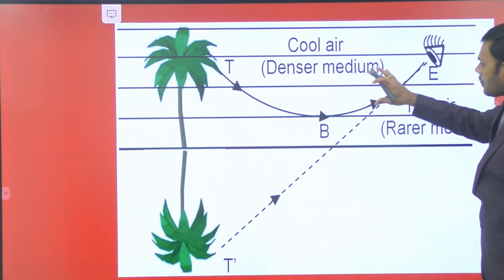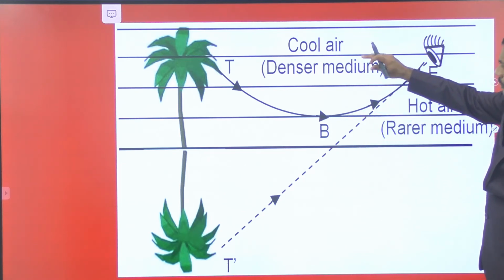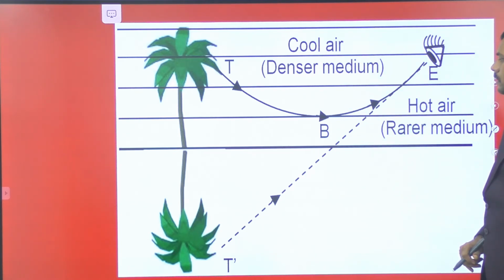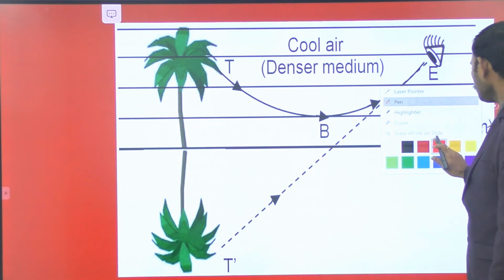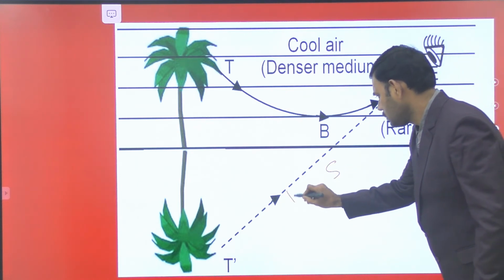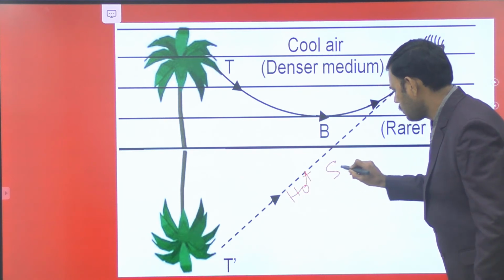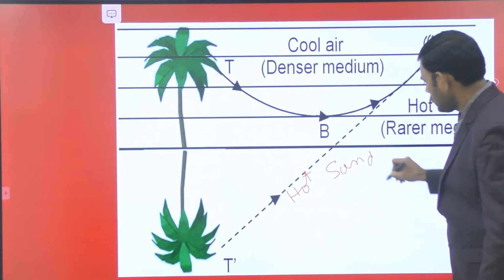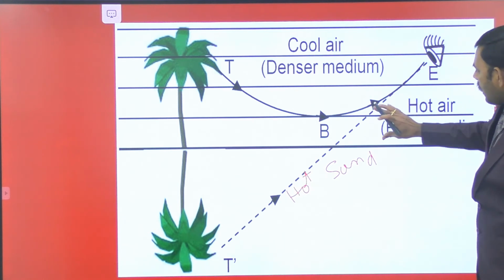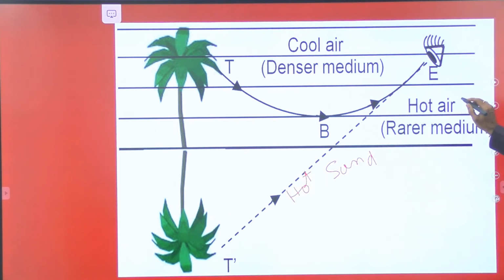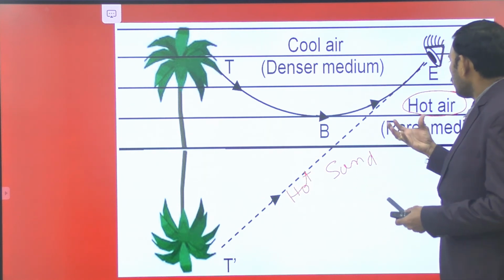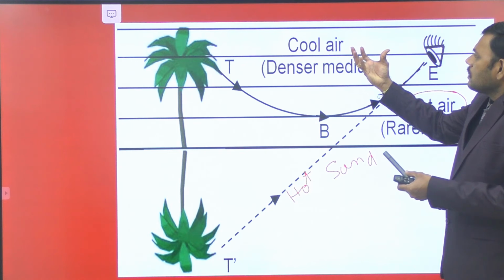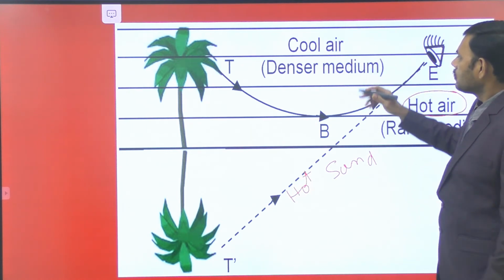Here let us consider this is the hot region. Let this be the sand. Students, let us assume this is hot sand, at very high temperature in the summer season in the desert. Above the hot sand we have hot air. When you go to higher levels there is cool air, because when hot air rises to higher levels it cools down. So this is the cool air.